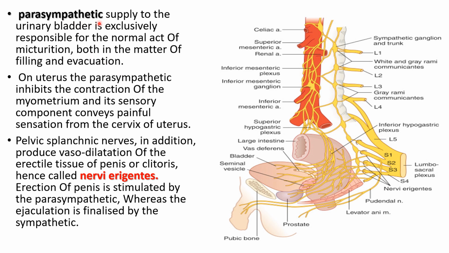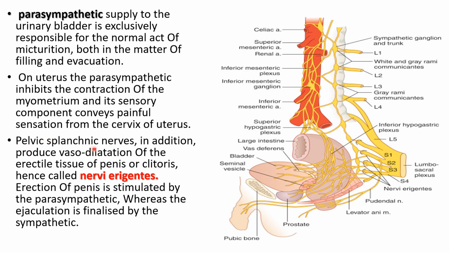Parasympathetic supply to the urinary bladder is exclusively responsible for the normal act of micturition. Micturition is the process of voiding urine from the urinary bladder, both in filling and evacuation. That is the role of parasympathetic innervation to the urinary bladder. On the uterus, the parasympathetic inhibits contraction of the myometrium, and its sensory component conveys painful sensation from the cervix of the uterus.